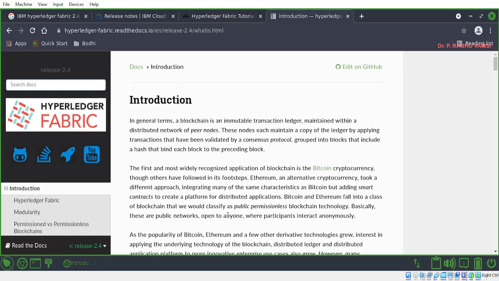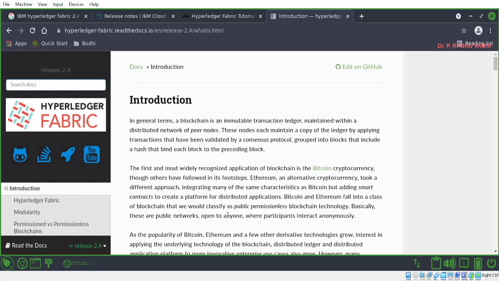At the same time, because of the modularity, one can also develop their own model or their own protocol and incorporate it in the network or in the system. This is the flexibility. The same kind of flexibility is also achieved in Fabric.